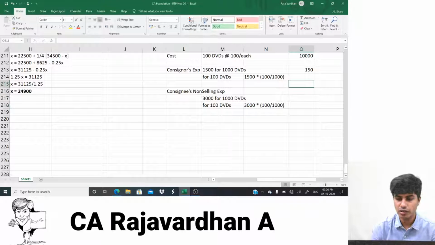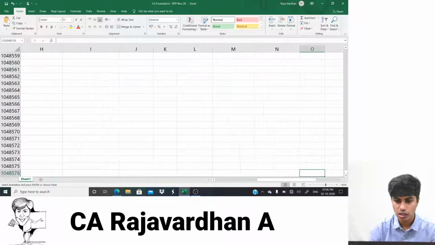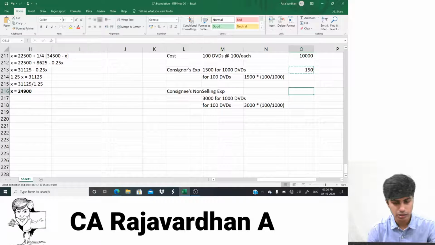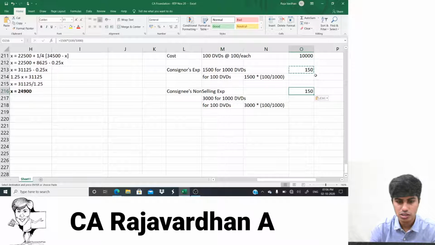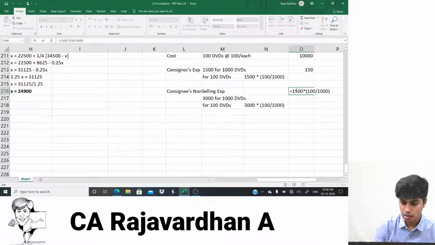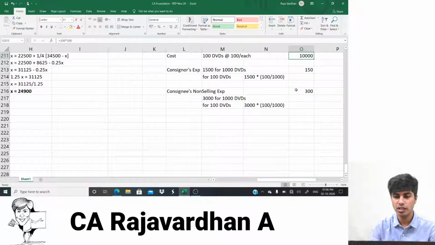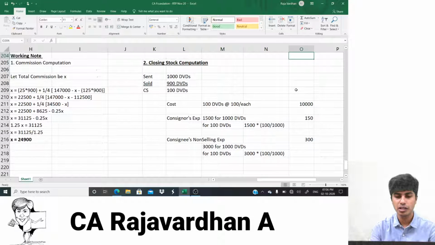Okay, guys, perfect. Now we'll copy the same formula, paste it here. I would change 1500 to the expenditure incurred, 3000. It would become double, guys, basically. There it is 150, here it will be 300. Perfect. Now we have the entire expenditure. Closing stock computation, we're almost done.